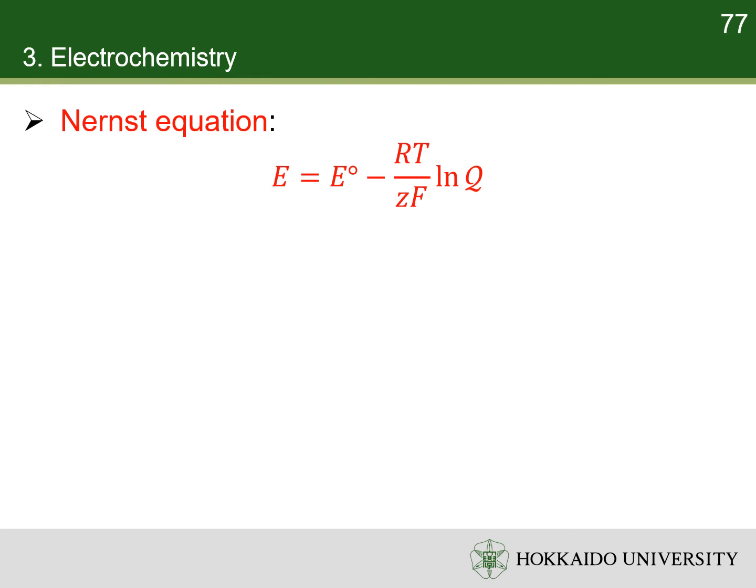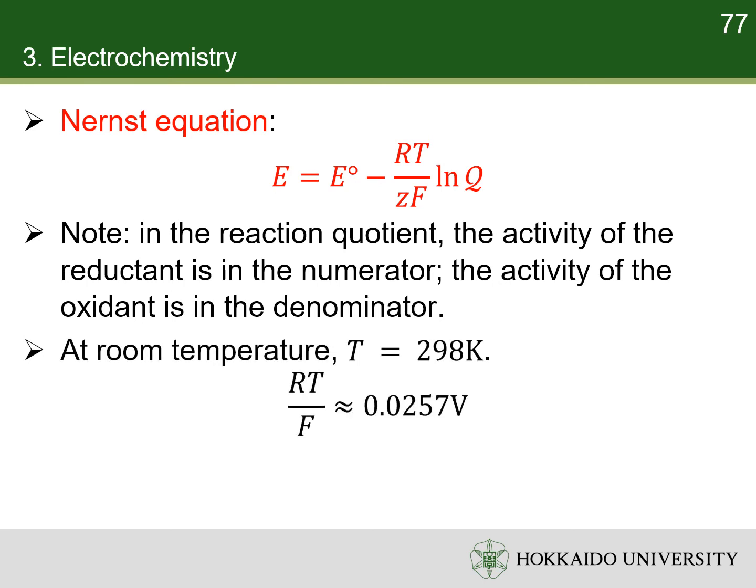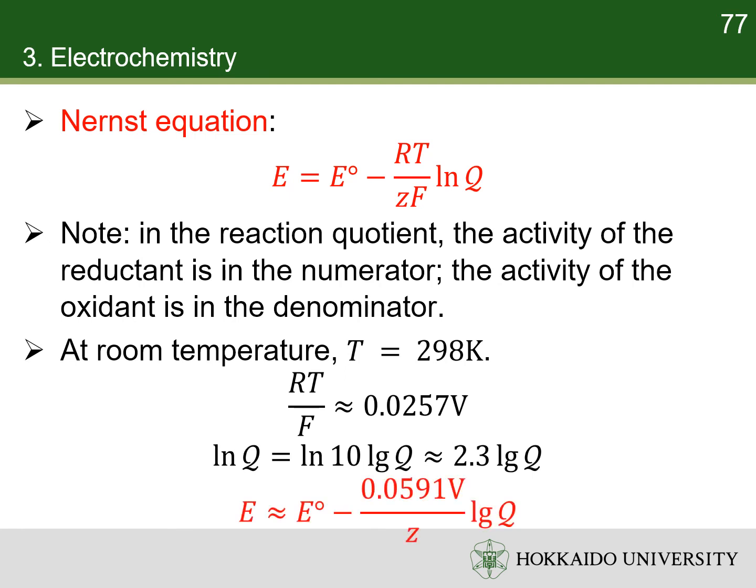The general form of electrode potential is called Nernst equation. The electrode potential is equal to the standard electrode potential, corrected by the reaction quotient. Pay attention that, in the reaction quotient, the activity of the reductant is in the numerator, the activity of the oxidant is in the denominator. It is independent of the direction of the reaction. At room temperature, RT over F is a constant. The natural logarithm is usually converted to decimal logarithm for convenience. Thus, the Nernst equation is usually used in the following way.